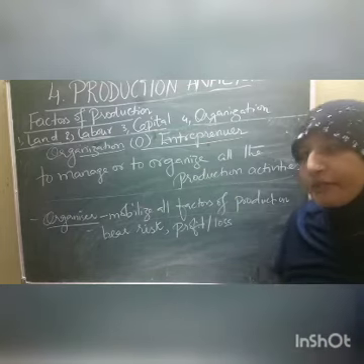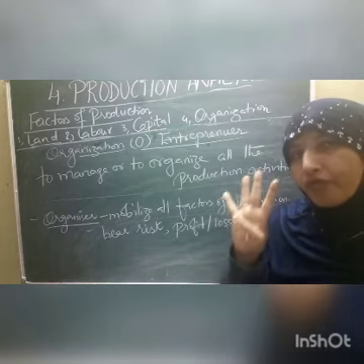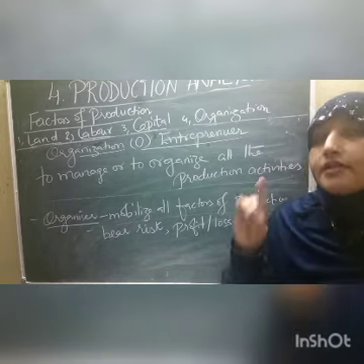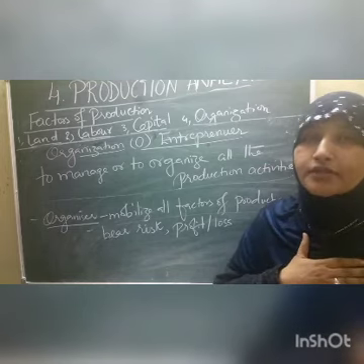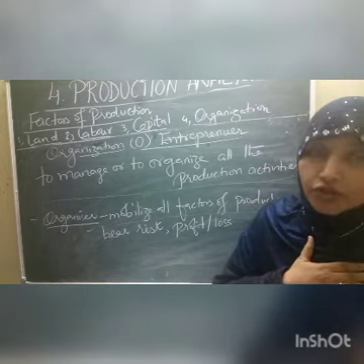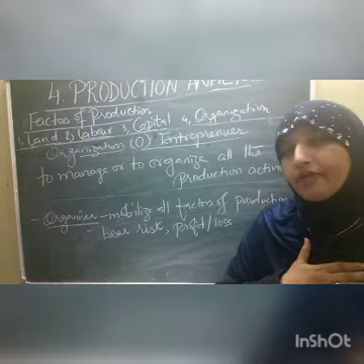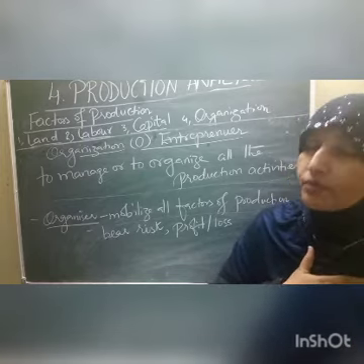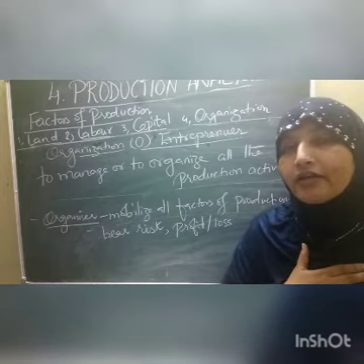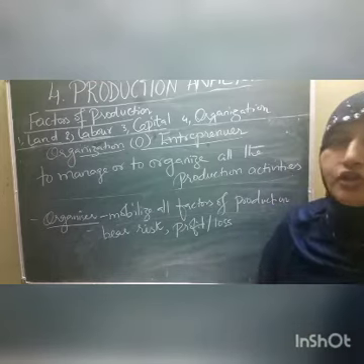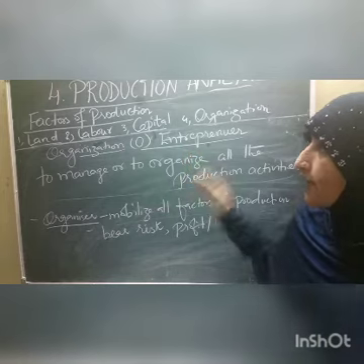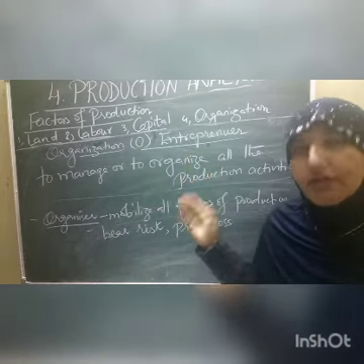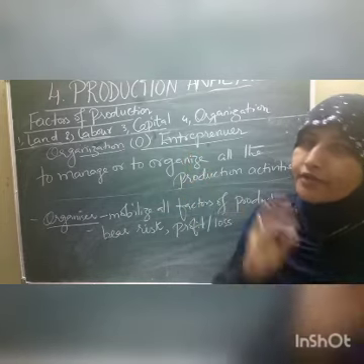What does this person do? He mobilizes all the factors of production. This is a person who bears risk, because it is not sure that every business is a profit. So he has to bear the risk to start the business. He has to be ready to face the difficulties and losses, and he enjoys the profit. So these are all the factors of production, without which our production is impossible.